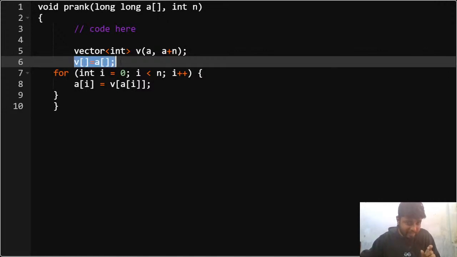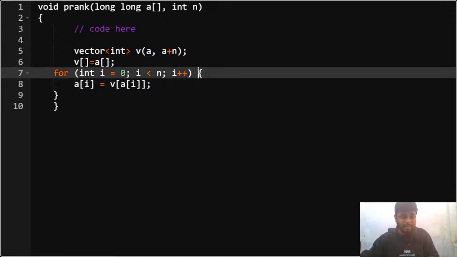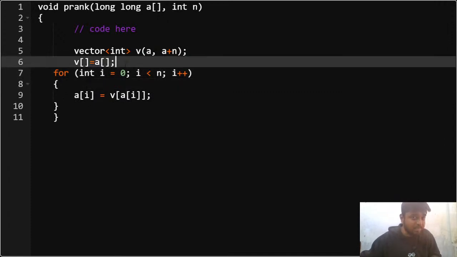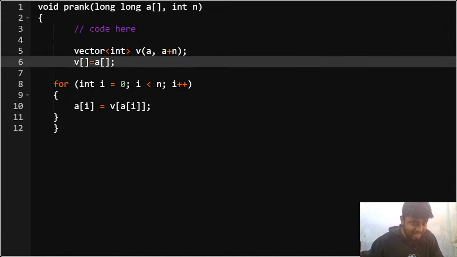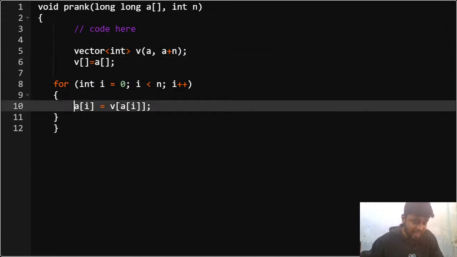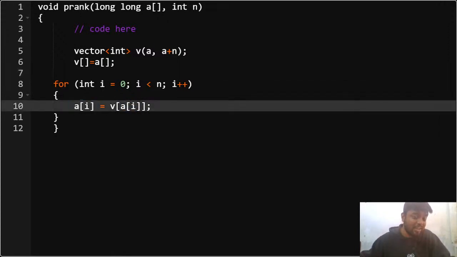Since I've copied the original vector a, this v will behave like a, right? So every time I am updating, now the overwriting problem is not there. Why is the overwriting problem not there? Because array A is the final answer that will be checked. So even if I am overwriting it here, I have already stored V. So A of I is equal to V of A I, right? That is how I am updating it, and in this way, the array will get updated.